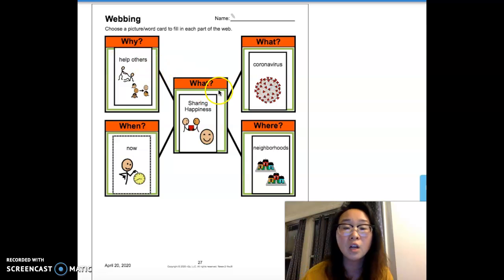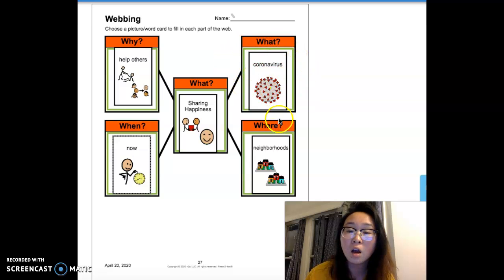So to review, the article we read today was Sharing Happiness. We read about the coronavirus. People are sharing happiness in neighborhoods. They are sharing happiness because they want to help others, and they are sharing happiness right now.